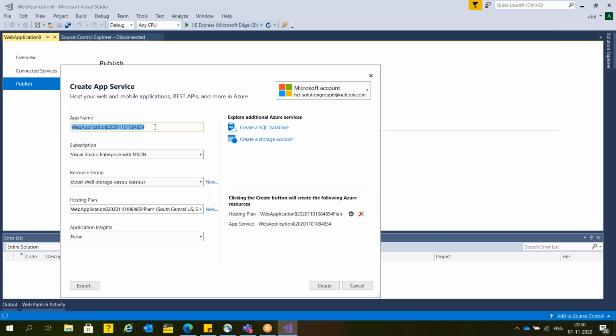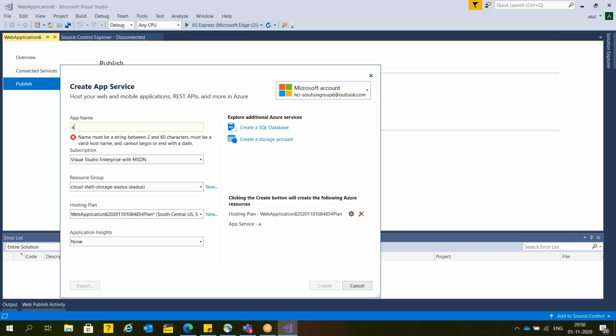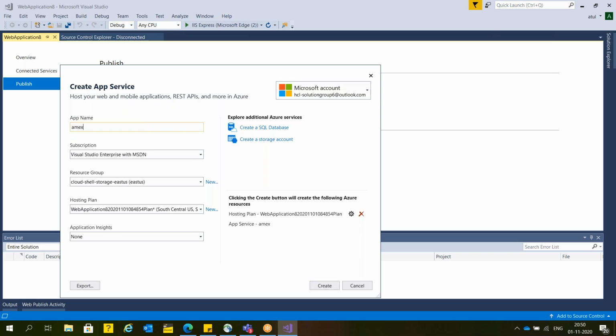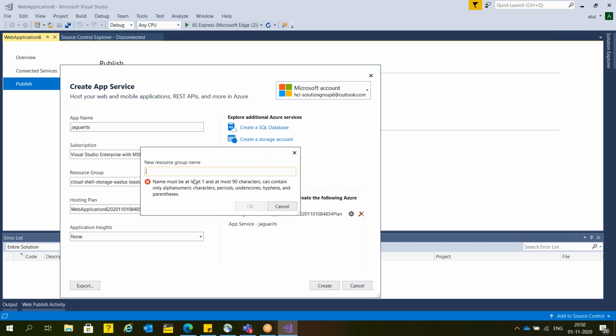So website name I'm going to pass Amex Guest CRM or Jaguar ITS. This is name of my website. Now this website I'm going to create under this subscription. Here I have Takshir resource group available in Azure Cloud Computing. I have these other resource group available. In case you want to create a new resource group, that is also possible.